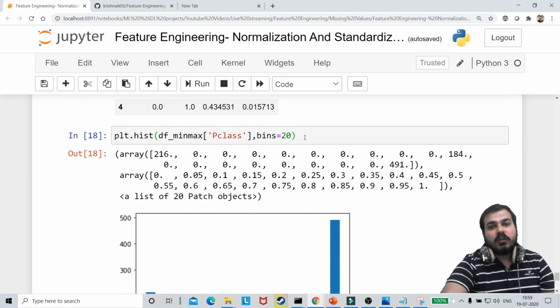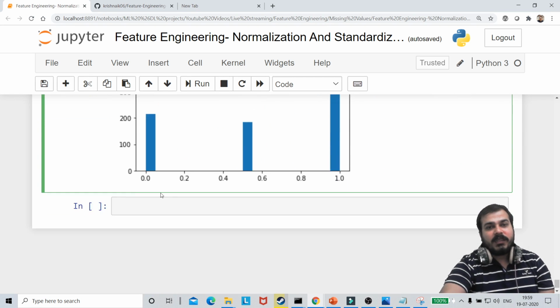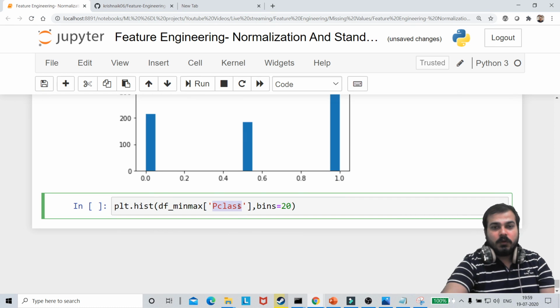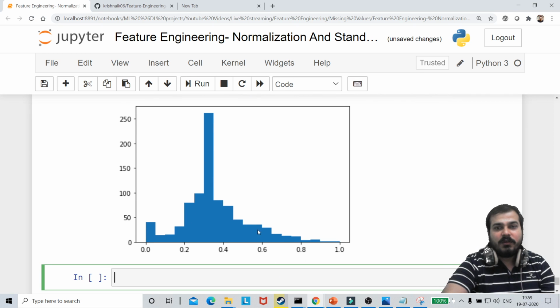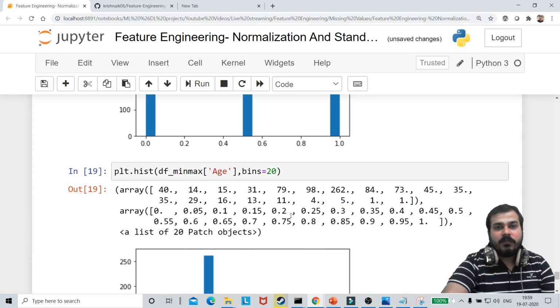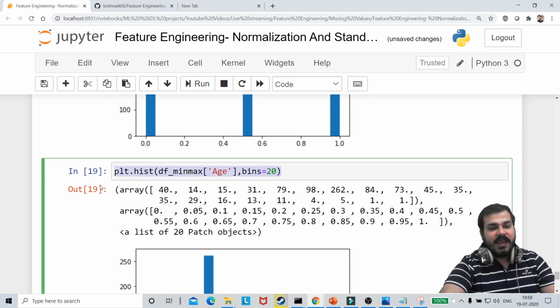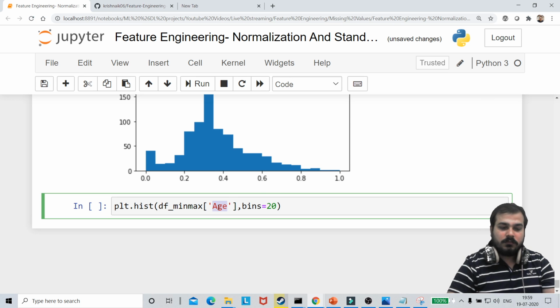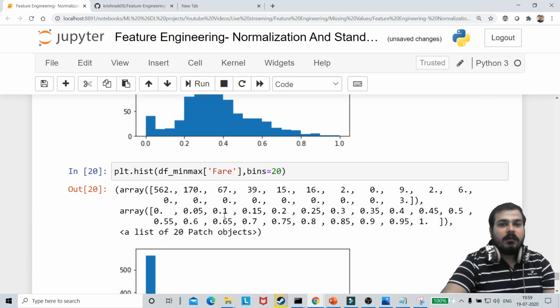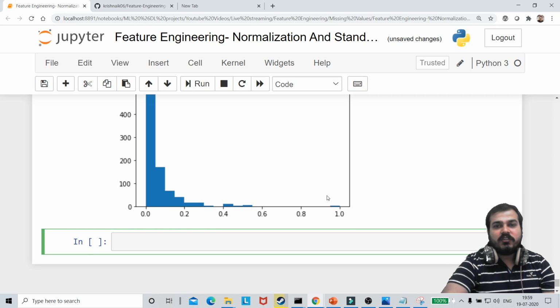Similarly, if I check with respect to age, df_min_max age with bins equal to 20, you can see how it has been converted, and all the values have been transformed between 0 to 1. Similarly, fare will also be converted between 0 to 1. Pretty much simple, right? So here all the values are between 0 to 1.